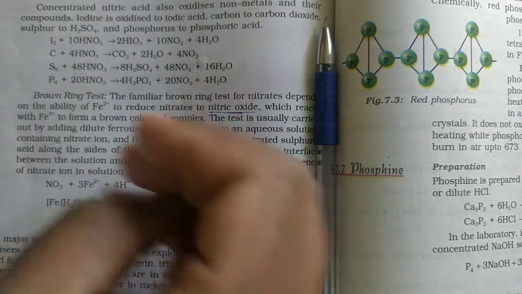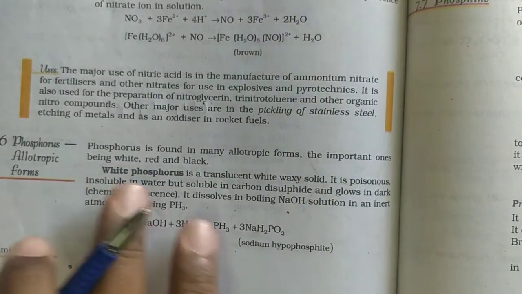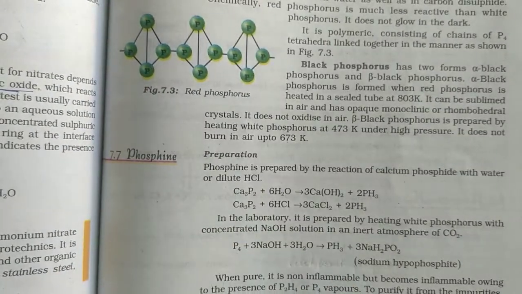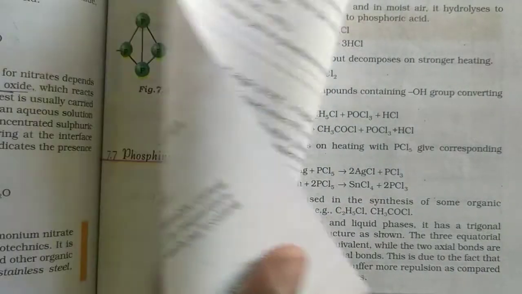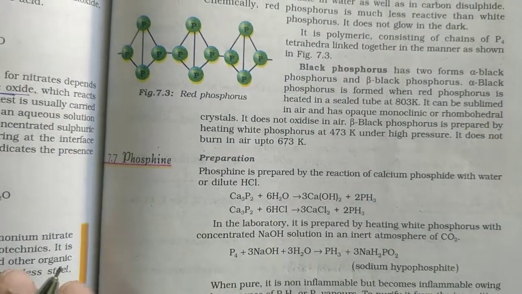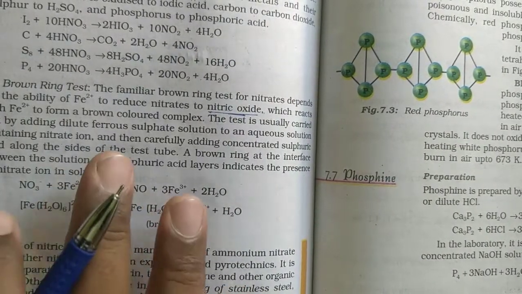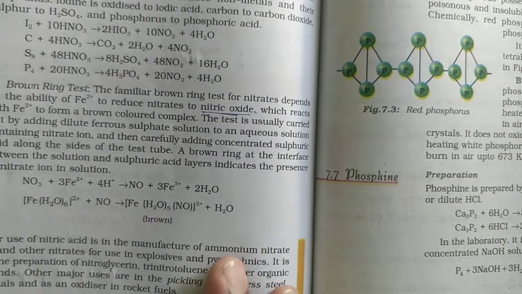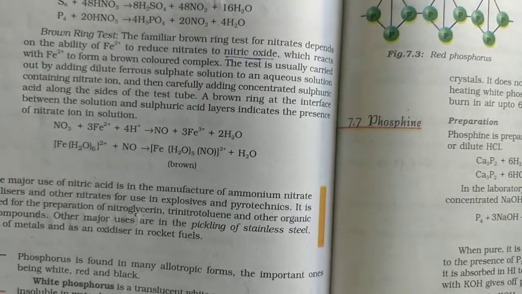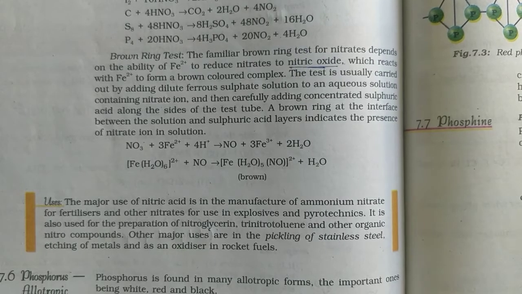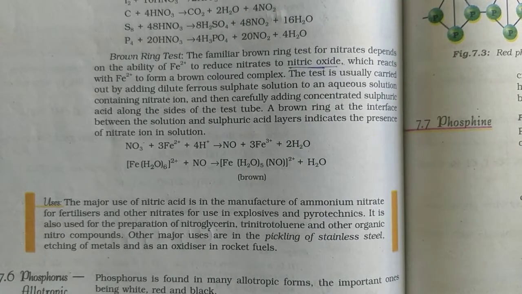Is it okay? From phosphorus onwards, the topic was deleted. 7.6, 7.7, these are all not there. So by this nitric acid completion, we have completed group 15 elements.